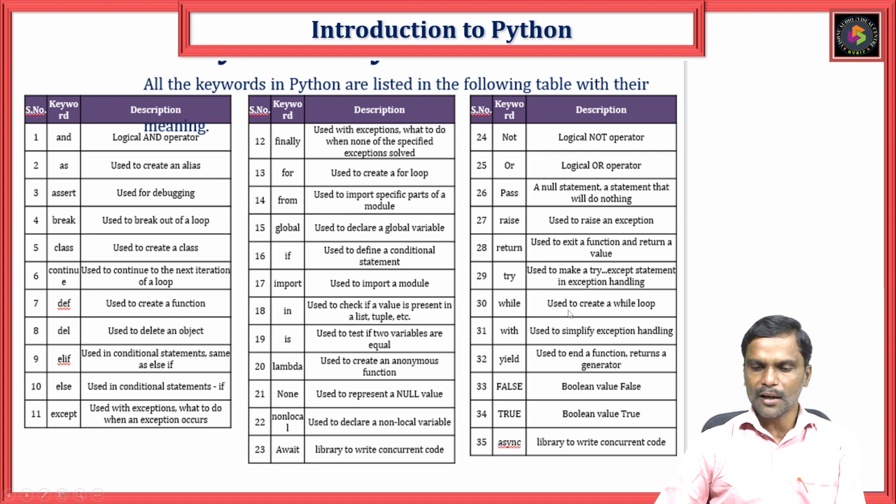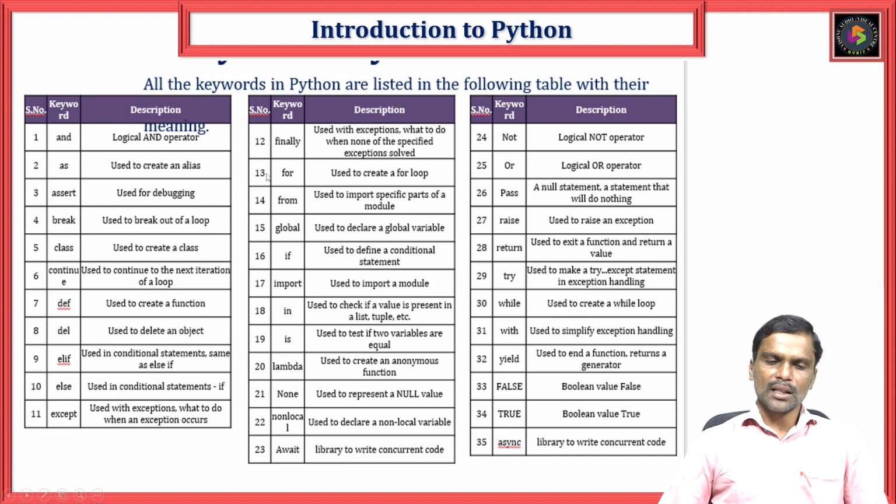This is for creating a loop like for. With, simplifies exception handling. Yield, used to end the function and return a generator value. True or False, these are the boolean values. Async, used for concurrent code. So these are the meanings of the 35 keywords. If you know the meaning, it's more than enough. If you don't remember the keywords, simply import keyword and print keyword.kwlist. You will get all these keywords printed, as we have seen in the previous slide.